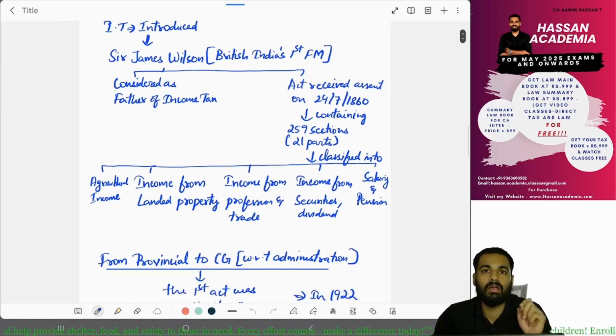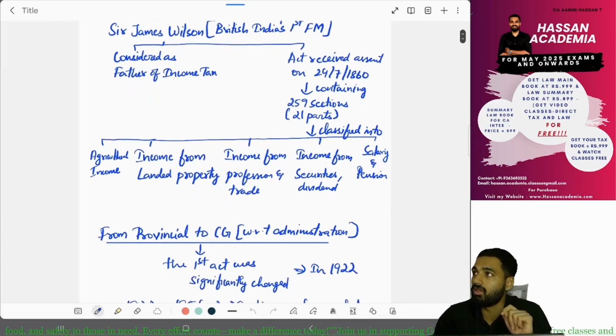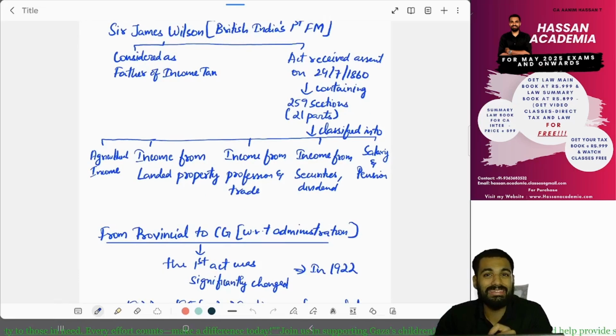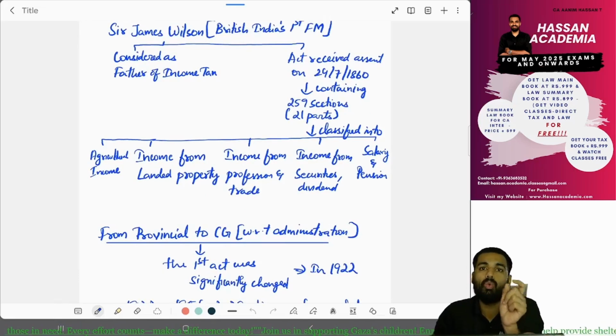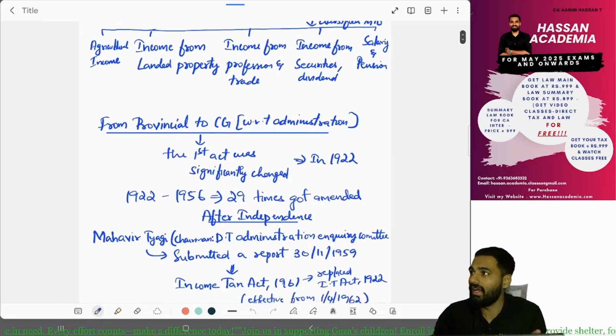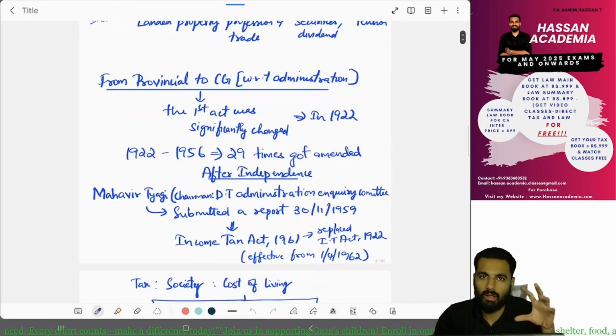Income tax was introduced by Sir James Wilson, the first finance minister of British India, who is also considered the father of income tax. He got the assent from the British on 24th July 1860, which contained 259 sections. The British used to collect tax from Indians.